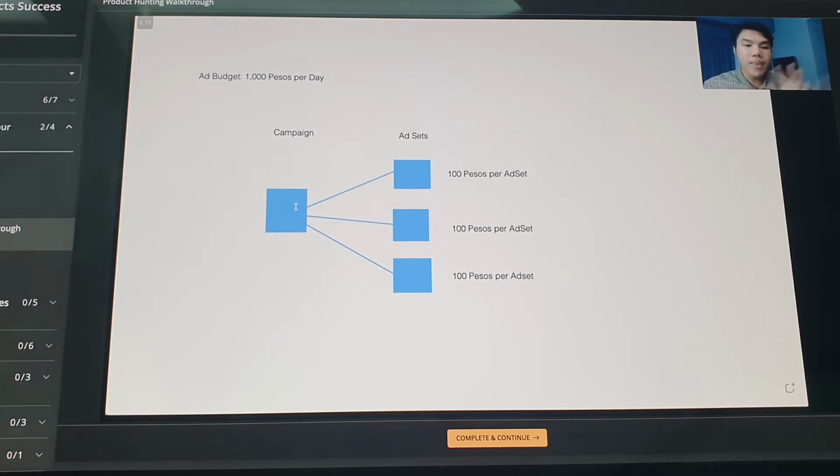So this means na depende yung items na pwede mo i-test sa budget mo sa ads per day. That's why everything depends on the risk na you're willing to take, how deep is your risk appetite, and your willingness mo to test items. So this is my most recommended budget for item testing phase pa lang. This testing phase will run for 3 days. And that's when you decide to scale or kill it. Now the scaling or killing part will be discussed extensively sa marketing end. So make sure to watch that portion. Okay?